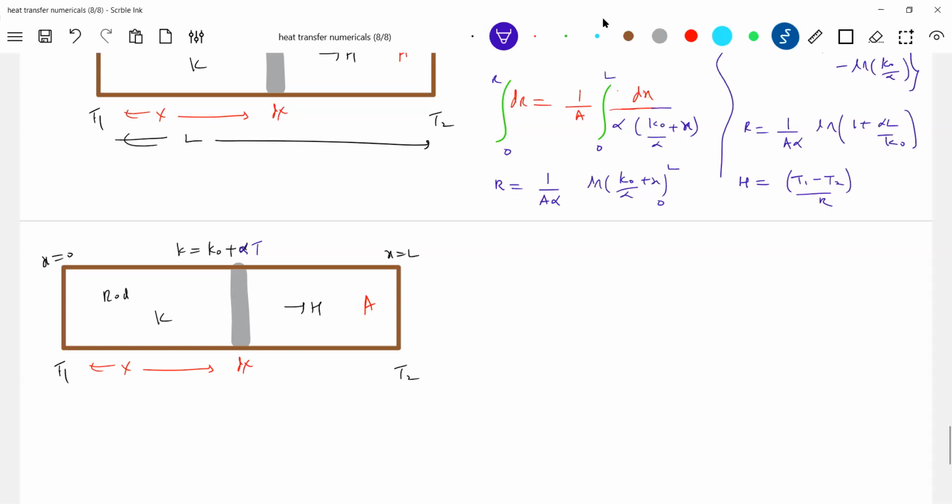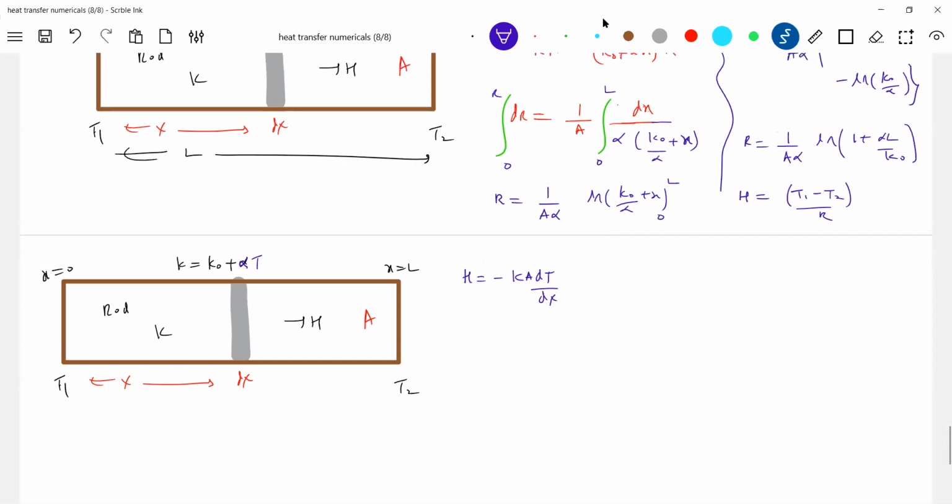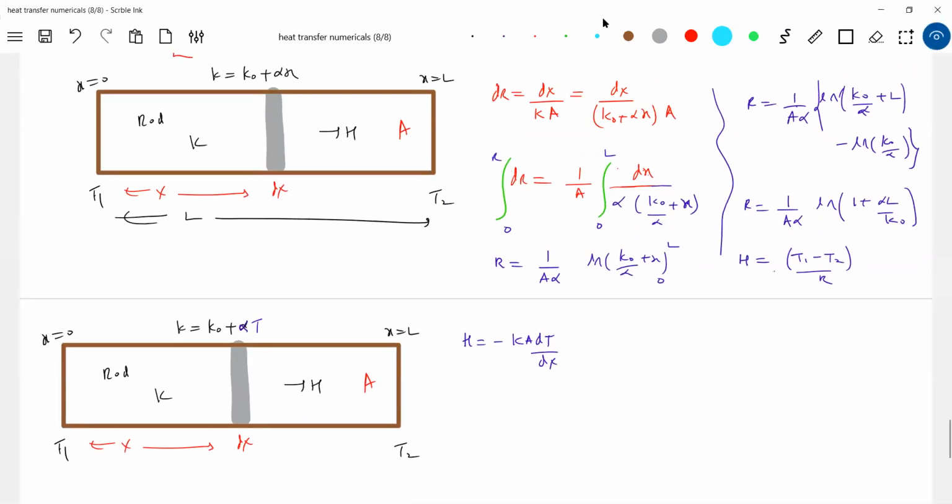Again, the method is the same. Let me assume a small element. Here I'll proceed like this. Let H is equal to minus K A dT by dx. Why the negative sign? Here K is a function of temperature, which I introduced here.